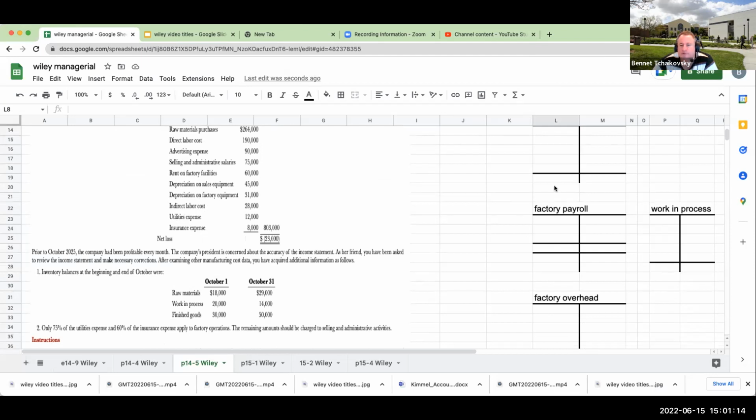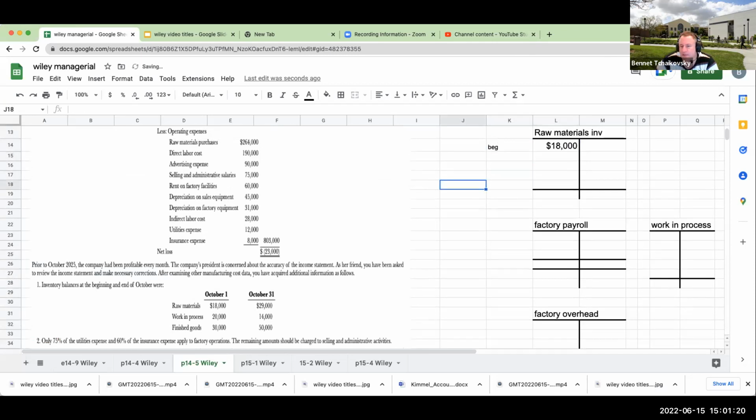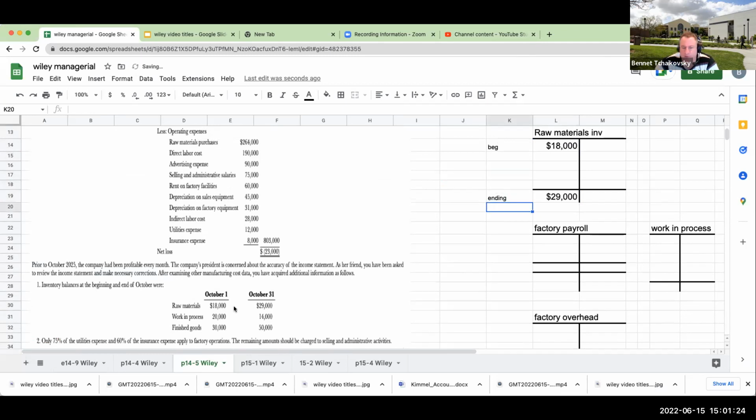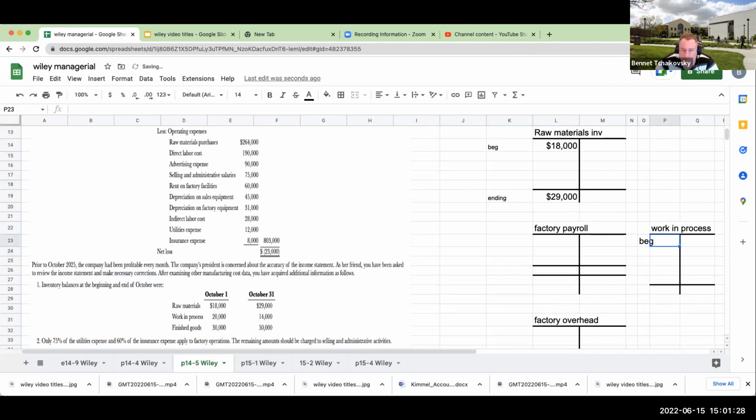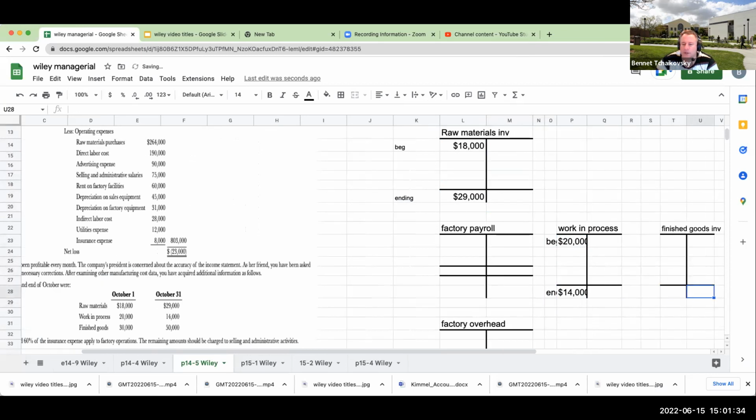Raw materials had a beginning balance of 18,000 and an ending balance of 29,000. I'm pulling this data right from over here. For work in process, the beginning balance was 20,000, ending 14,000. And for finished goods inventory, the beginning balance was 30,000 and the ending balance was 50,000.